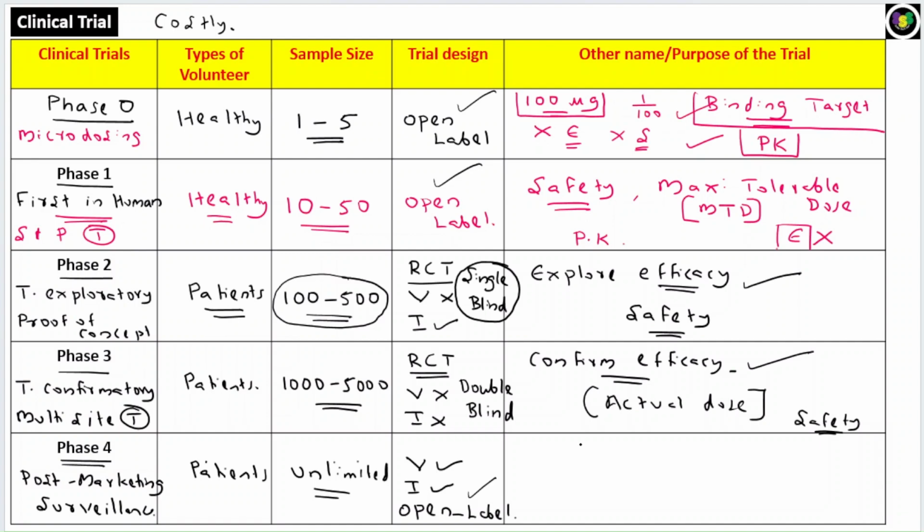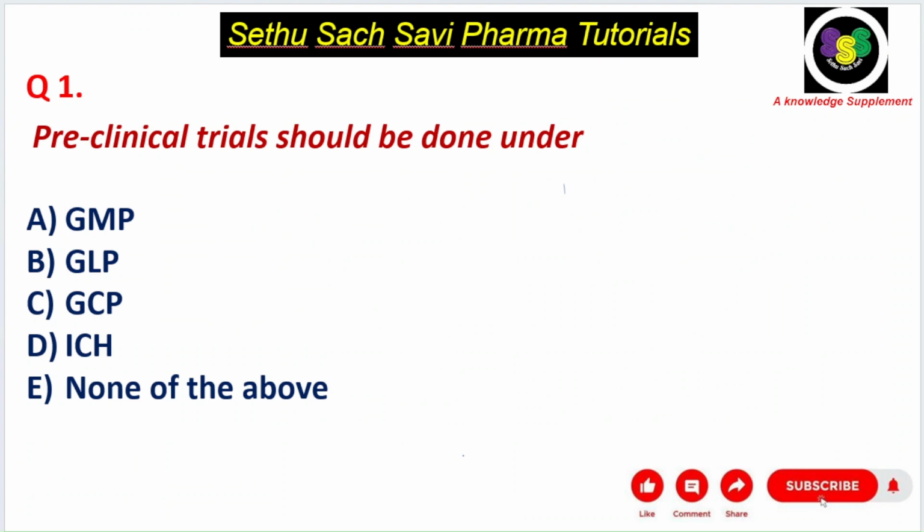And what is the main purpose of phase 4 trial? Yes, to find the rare side effect. If it is in the market, you can find out whether any rare side effect is being reported, or the patient will be taking the drug for long term. So the long term side effect also could be explored in the phase 4 trial. Okay, so this is the summary of all the phases you need to know for the exam. Now, based on this understanding and the concepts I have explained, we'll try to solve all the MCQs related to the clinical trial. Let's move on to the first question.